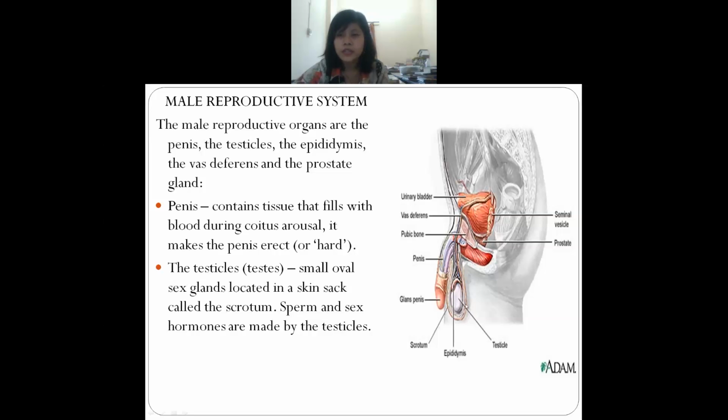And next is testicle, or else you can say testis. What happens here? You can see that this testis or testicle is small and oval in shape. They have sex glands, and they are located in a skin sac. They are covered with a skin sac, which is known as scrotum.